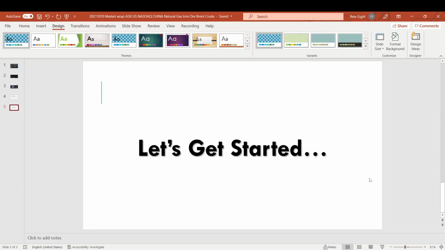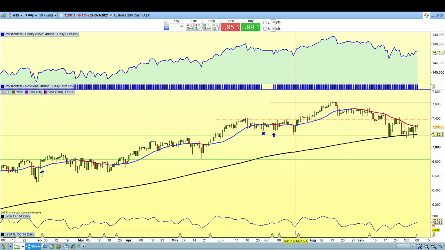Let's get started. So first is the ASX, and this is looking at a daily chart. You can see here the ASX, the US500 and the NASDAQ all retrace back to their simple moving average trend line. And they've also kept below this simple moving average 20 trend line. So I'll watch those closely. They're accumulating in this area. And if they break through below the moving average 200, that'll be a bit of a concern.